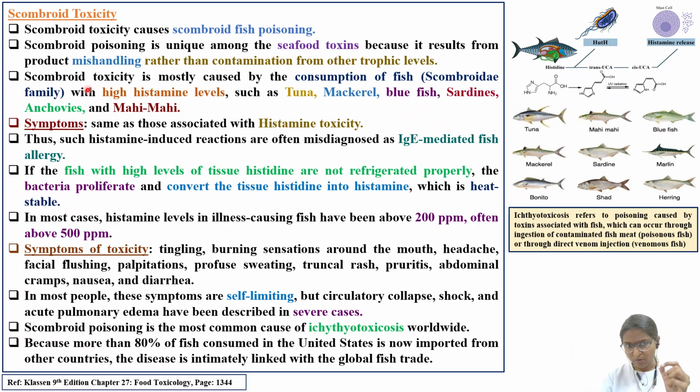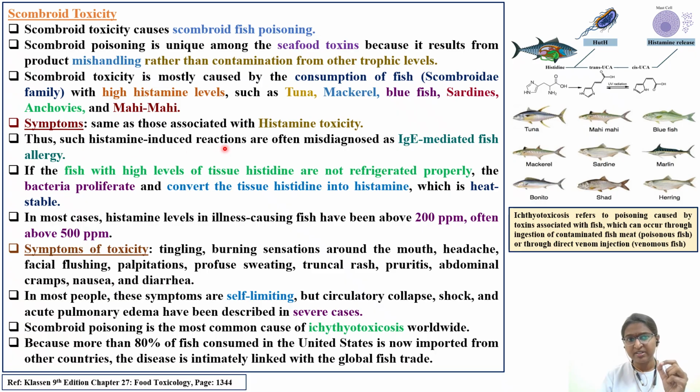Third point, scombroid toxicity is most commonly caused by consumption of fish belonging to the Scombroidae family with high histamine levels, such as tuna, mackerel, bluefish, sardines, anchovies, and mahi-mahi. So here I have given the list of fishes you can see. It is given in the textbook also, and certain times you will see it in the options also. And symptoms are similar to that of histamine toxicity.